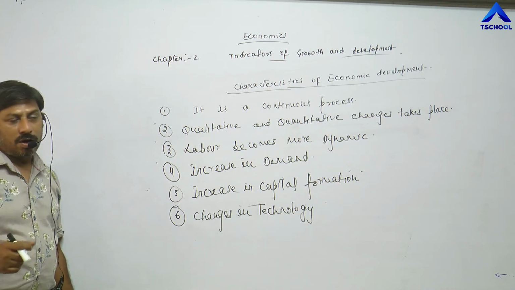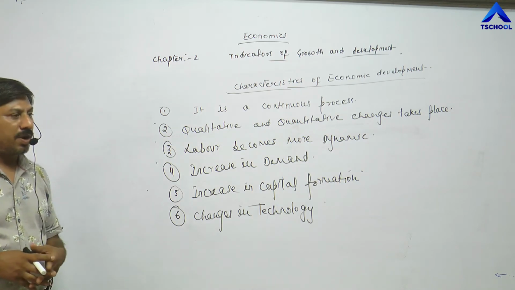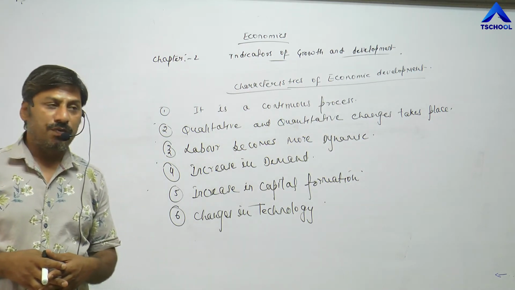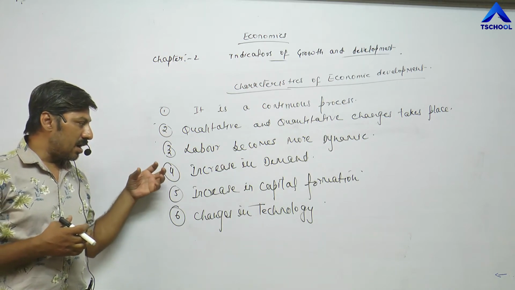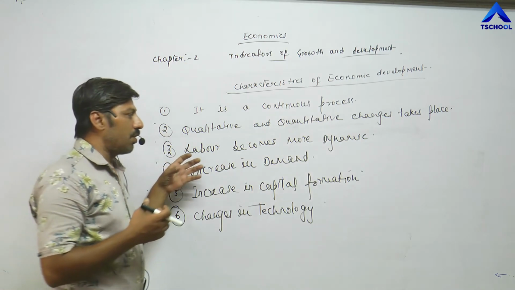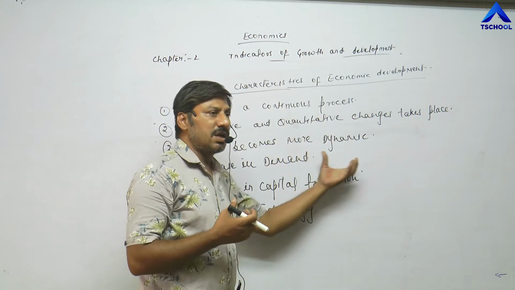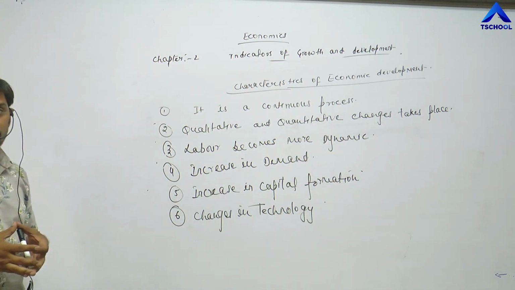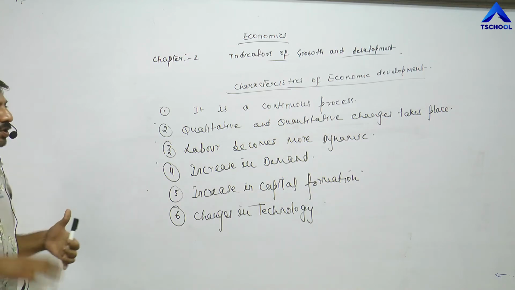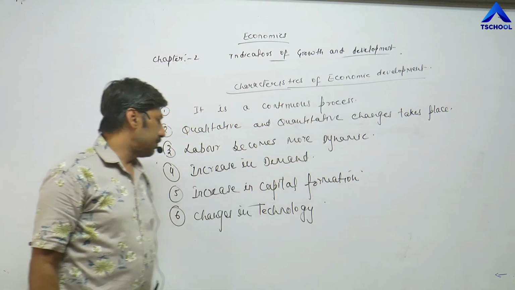Why? Again the same answer, in order to bring improvement in the quality of life. So in order to raise the standard of living, they demand various types of superior goods and services. As a result, demand for various goods and services also increases during the process of economic development.